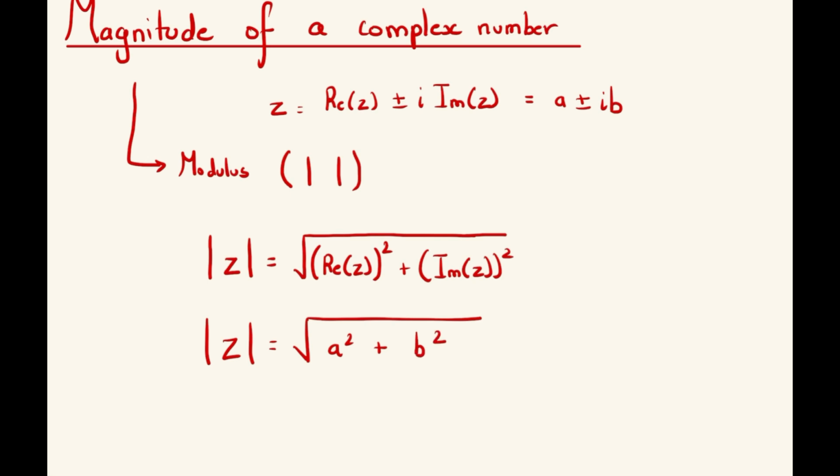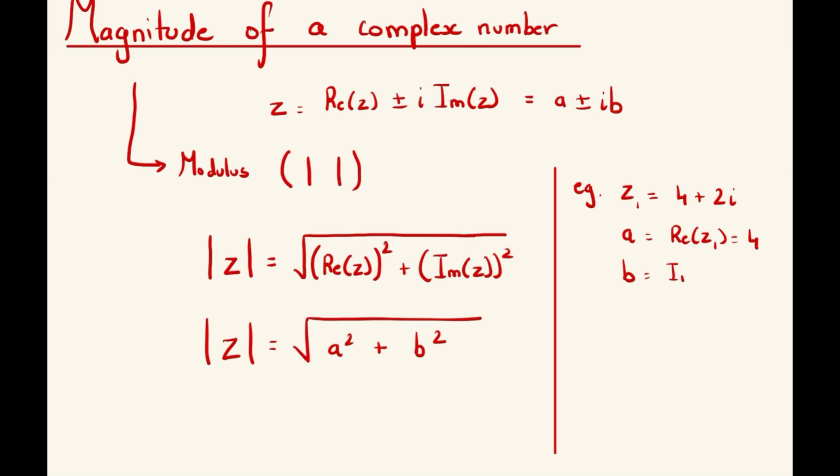Let's take an example. Let's take the complex number z1 equal to 4 plus 2i. Now a here, or the real part of z1, is equal to 4. b, or the imaginary part of z1, is equal to plus 2.